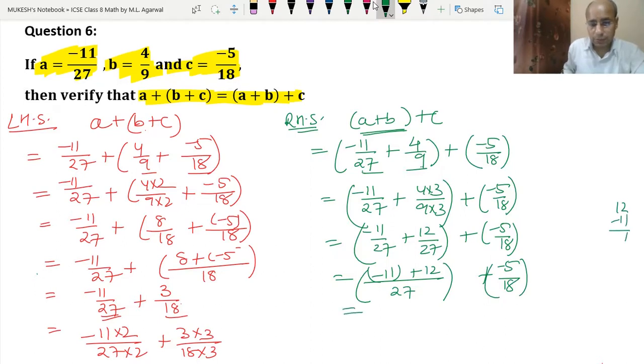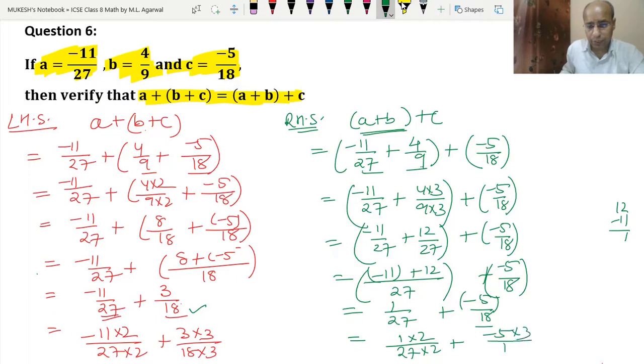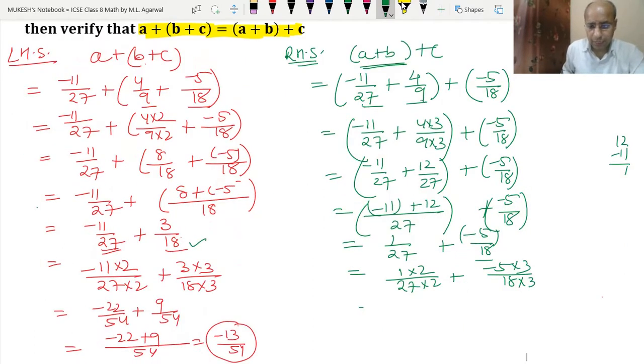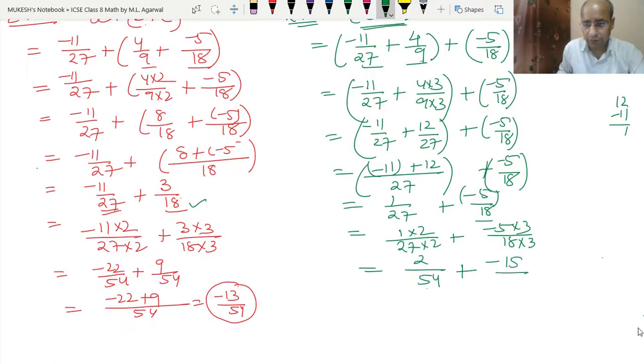So that means 1 upon 27 plus minus 5 upon 18. Now again we have got 27 and 18, same as before, so their LCM will be 54. So 1 into 2 upon 27 into 2, plus minus 5 into 3 upon 18 into 3. Okay. So this became 2 upon 54 and this became minus 15 upon 54.